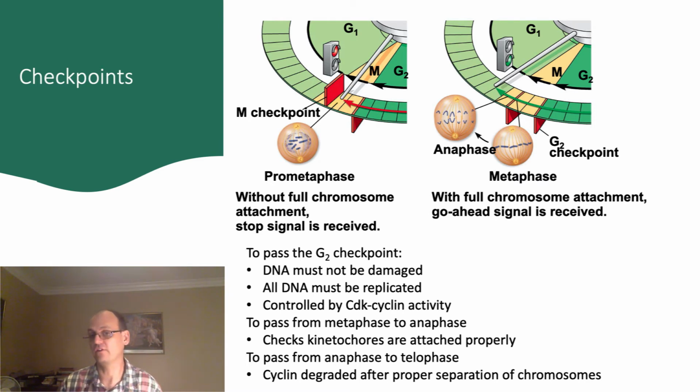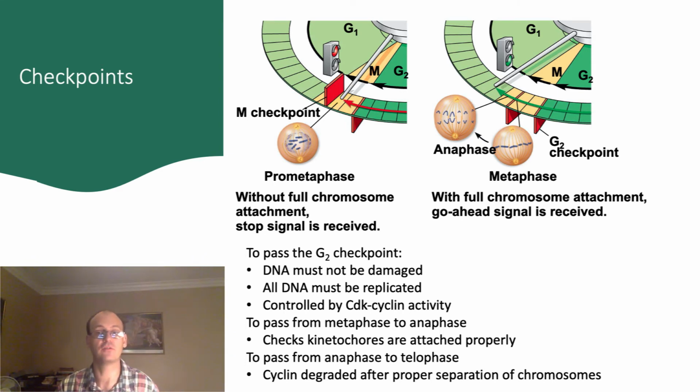When everything is ready to go, inhibitors of CDK cyclin, which we haven't talked about yet, are removed, and this greatly increases the CDK cyclin activity, allowing entry into mitosis. In order to pass from metaphase into anaphase, the cell checks that all kinetochores are properly attached to the microtubules.